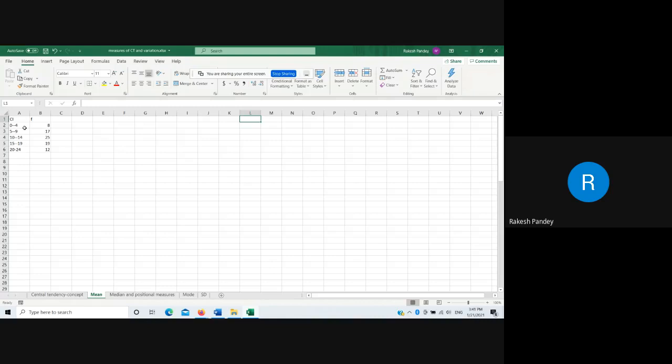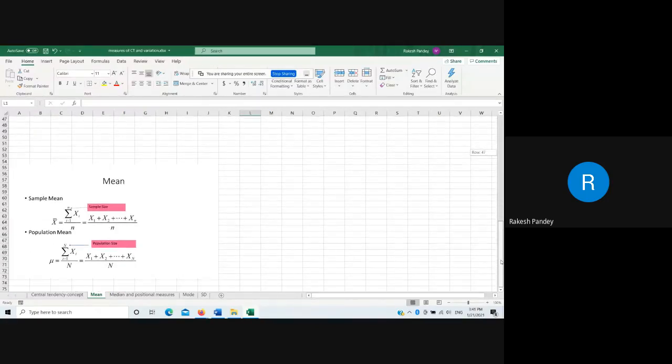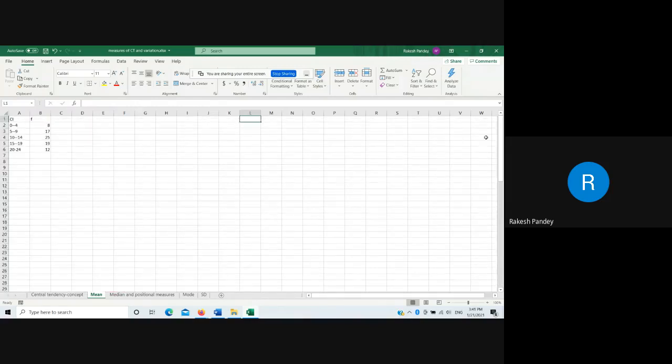Now, how can we use the formula summation x divided by n? This is the formula for sample mean, summation x divided by n. Because the difficulty is that we do not know whether 0 has occurred 8 times or 4 has occurred 8 times or 2 has occurred 8 times, or it may be possible that 1, 2, 3 and 4, these 4 values have occurred 2 times each.